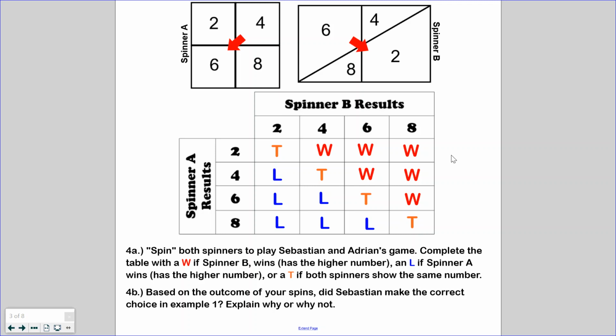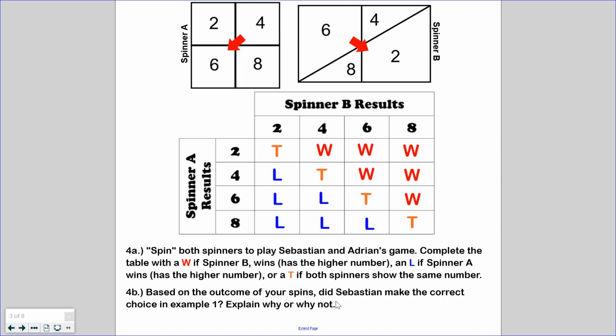Then let's take a look here at example 4B. Once again, this is our final example for lesson 20-1. 4B says, based on the outcome of your spinners, did Sebastian make the correct choice in example 1? Why or why not? So remember, in example 1, Sebastian told us that he's picking spinner A because he thinks that the numbers are equally sized and there's better chances than what's going on over here in spinner B.